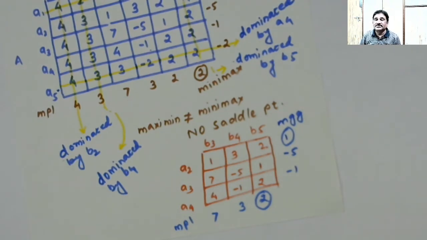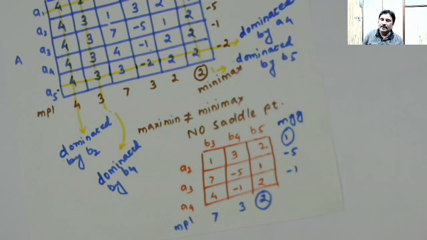For seeing some more things in game theory, let's wait for the second lecture. So we'll be stopping here. In the second lecture, we will be solving the game if the game doesn't have a saddle point.